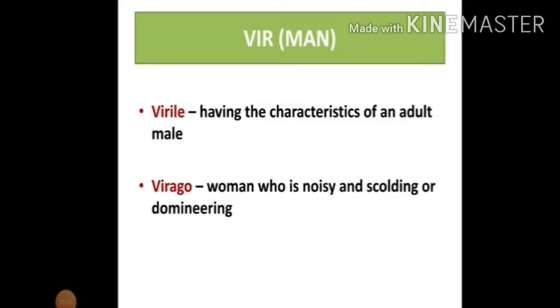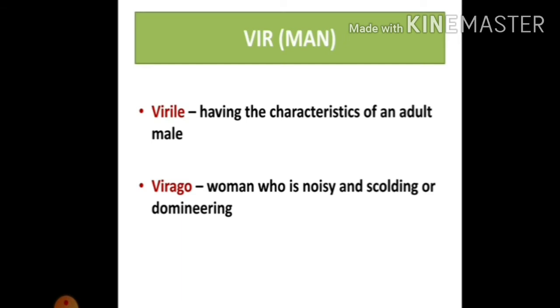Vir actually means to have, or show the strength and energy that is considered typical of men. Okay, for example, a virile performance. When I say a virile performance, it's a performance which is full of energy and strength shown by men. And the other word is virago.